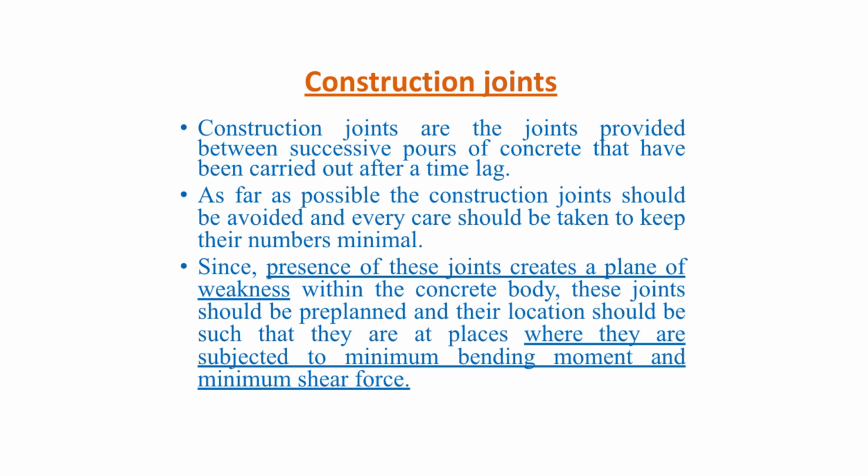Construction joints. What are construction joints? Construction joints are the joints provided between successive pours of concrete that have been carried out after a time lag. While pouring concrete, sometimes it is not possible to pour the concrete continuously. Sometimes there may be interruptions. In such cases, these construction joints arise. As far as possible, construction joints should be avoided and every care should be taken to keep their number minimum. A joint is nothing but a plane of weakness within the concrete body.